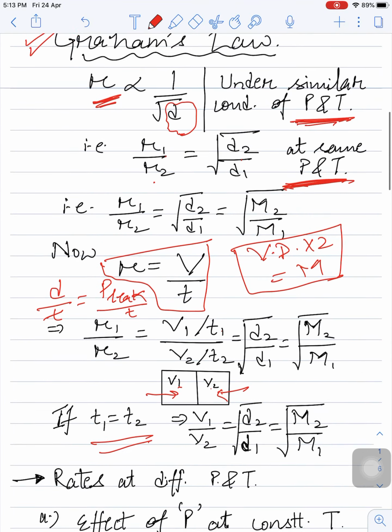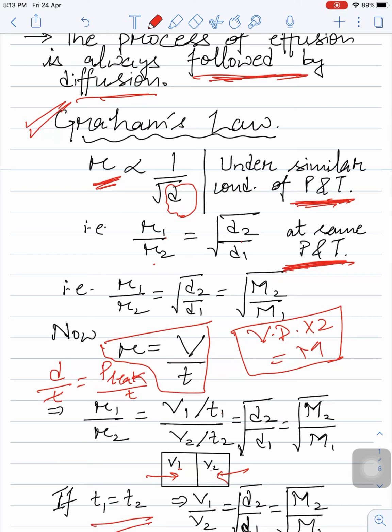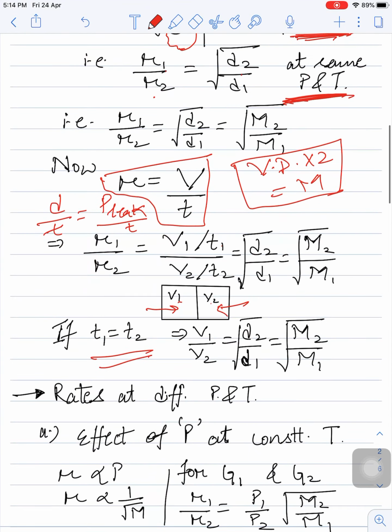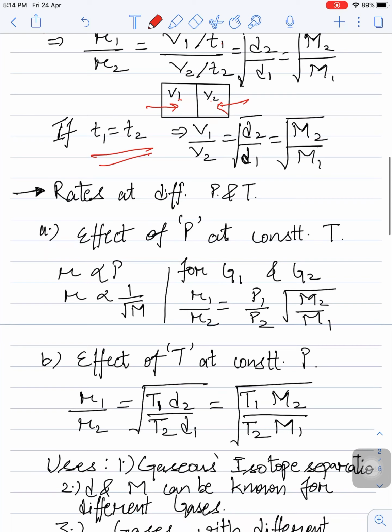Now we have studied under similar conditions of pressure and temperature, that is, at the same pressure and temperature, the ratio of the rates will be inversely proportional to the square root of their corresponding densities. Now let us say the temperature and pressure are different. Now what will happen to the rate? We will have to consider in